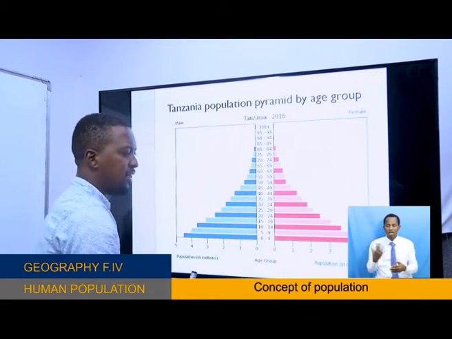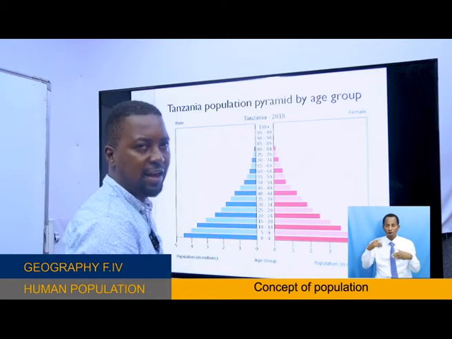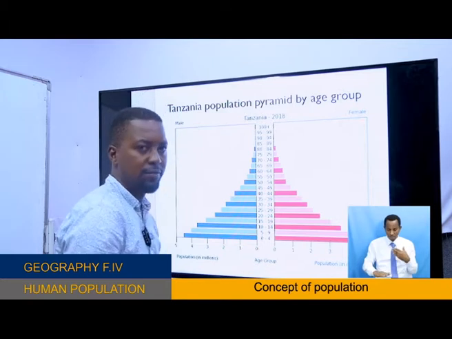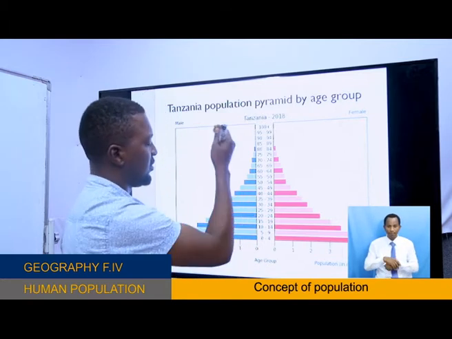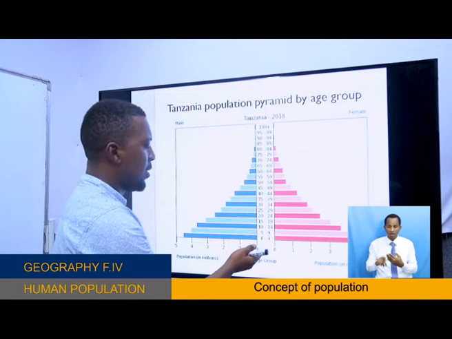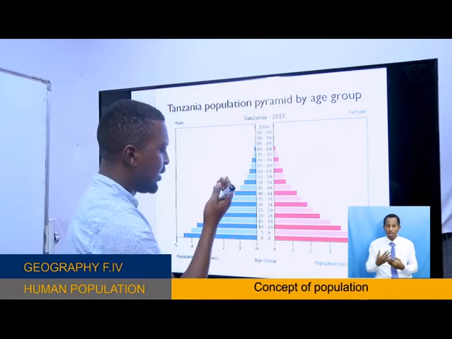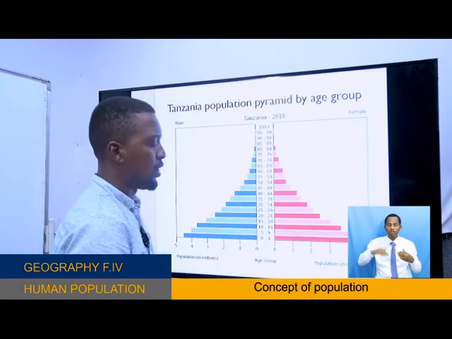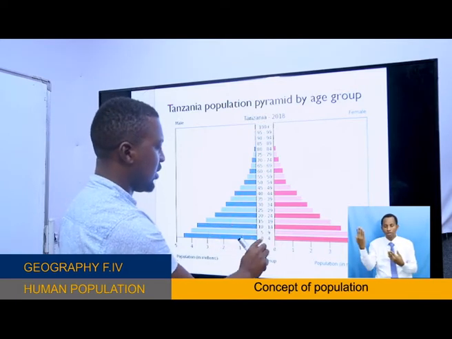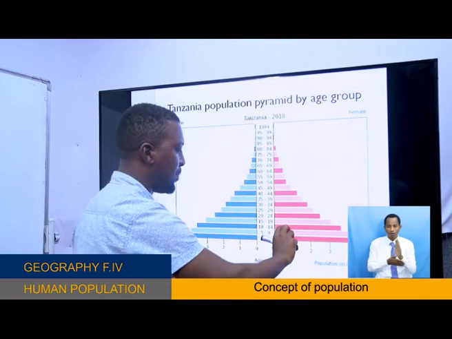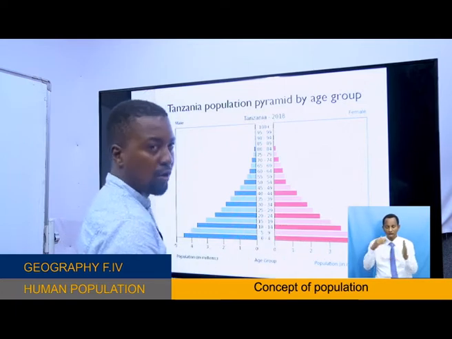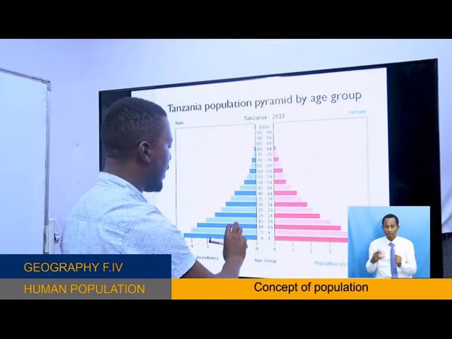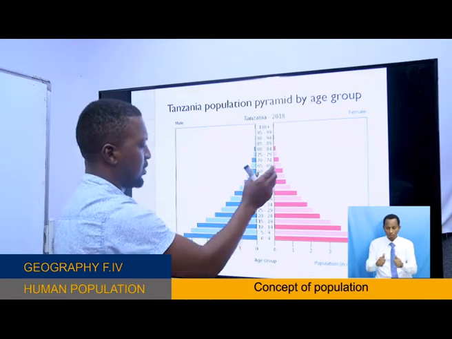This is to say there is a high fertility rate in this particular country, which is Tanzania. The number of children is bigger than the other age groups. This number of children, 0 to 14, is a dependent group, and it's very big compared to the working group.